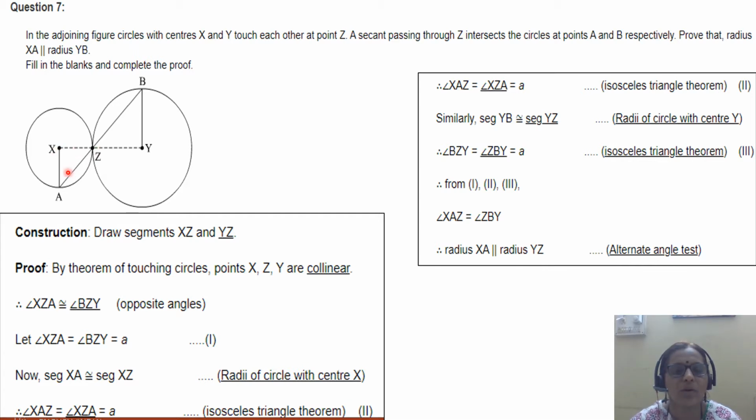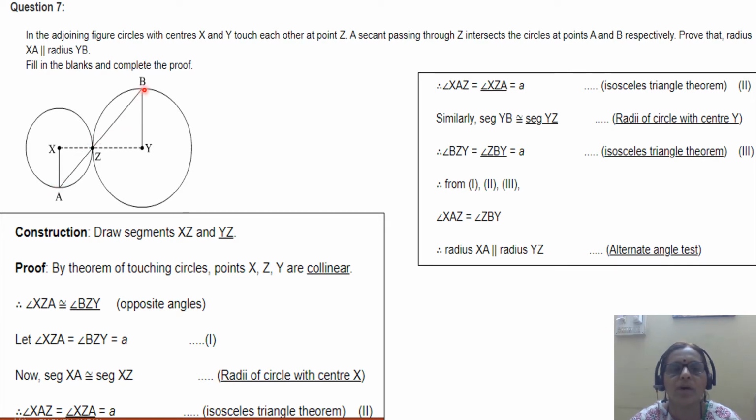Angle XZA is congruent to angle BZY, let its measure be A. XA is congruent with XZ, radii of the same circle. So the measure of angle XAZ and angle XZA is equal to A degrees, by the isosceles triangle theorem. Angle XAZ and angle XZA are equal to A, right?